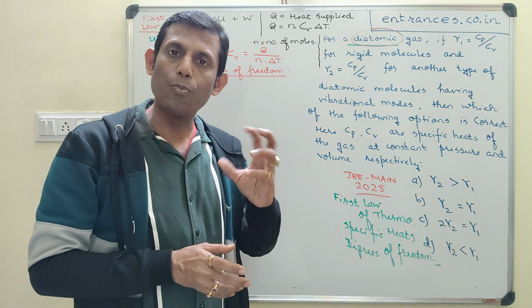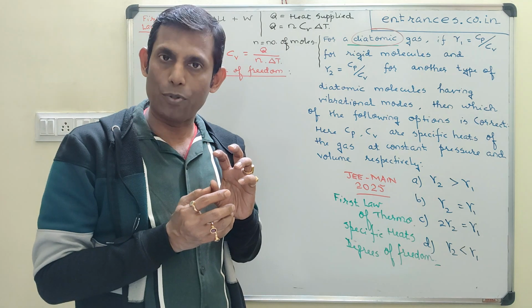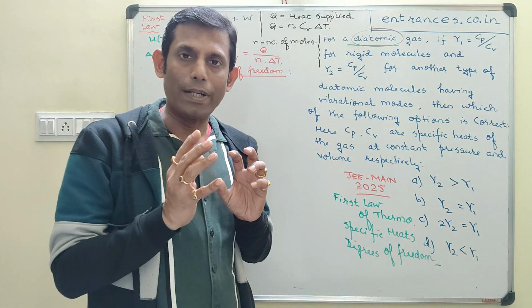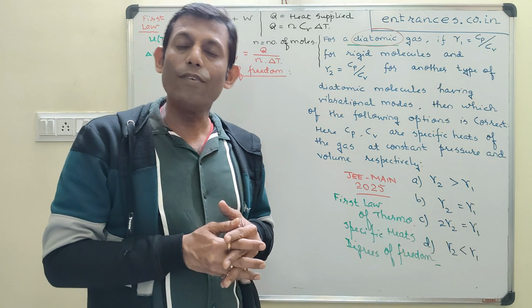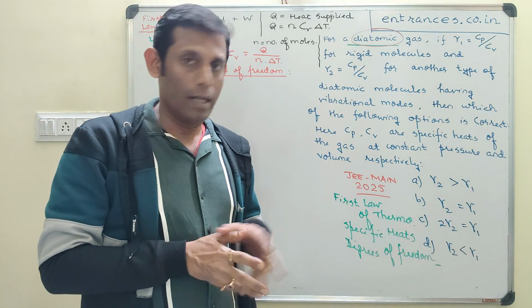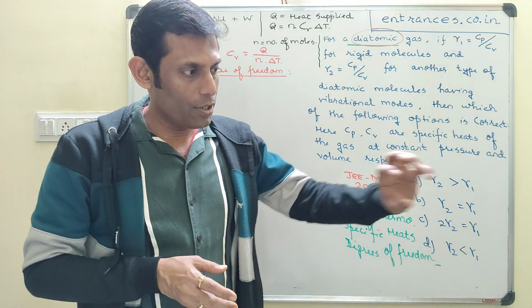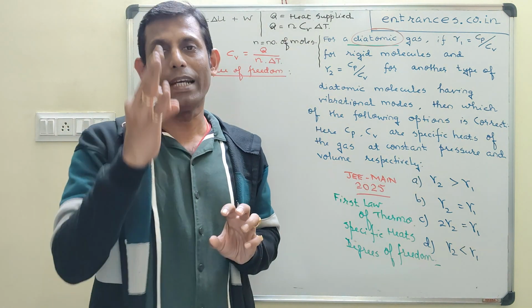It is like a tennis ball. It can have only 3 different types of independent or free motions or movements in which significant amount of energy can be consumed, like moving along a direction x or along y or along z. So 3 degrees of freedom.